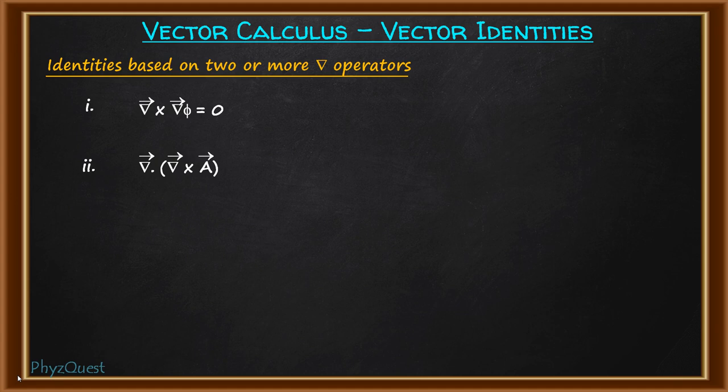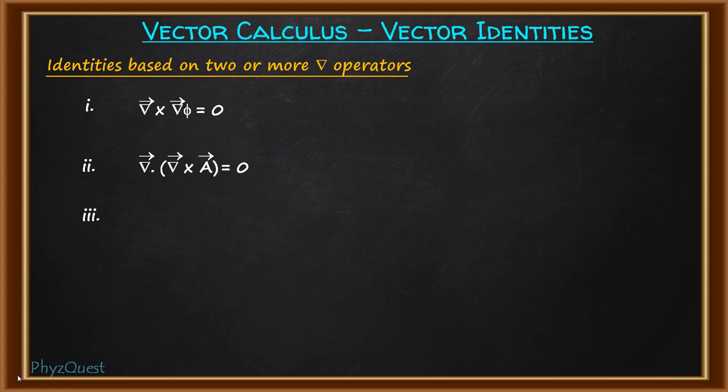Now, rotation of a vector and spreading out of a vector: when a vector is rotating, it cannot spread out. So this means the divergence of curl of any vector field is always 0. Again, divergence of any vector quantity being 0 means it is solenoidal. So the curl of any vector field is always solenoidal.